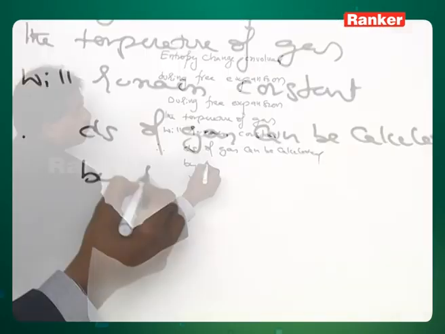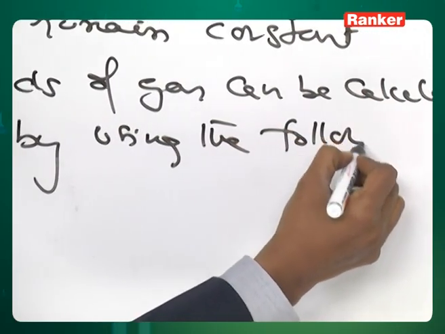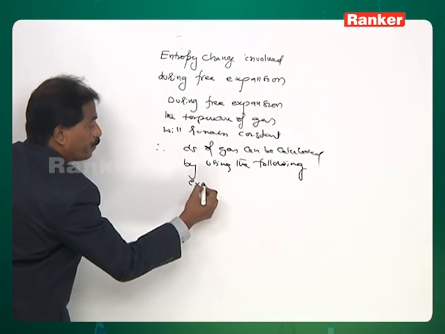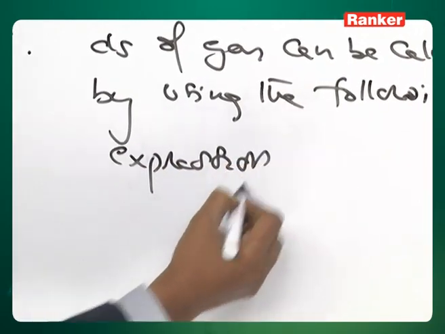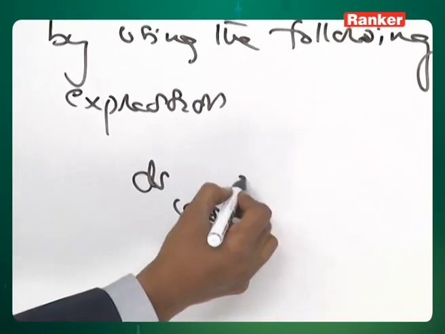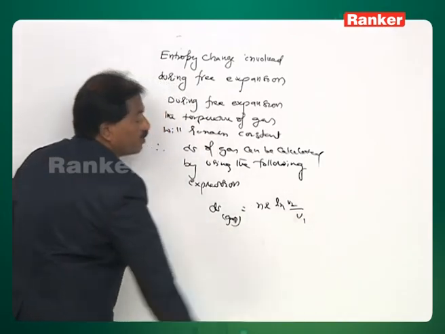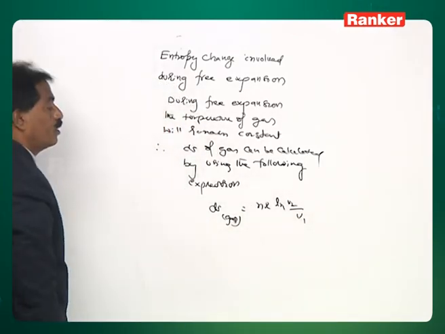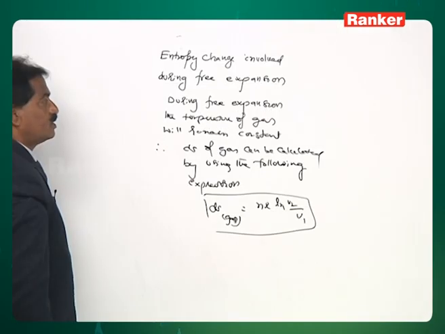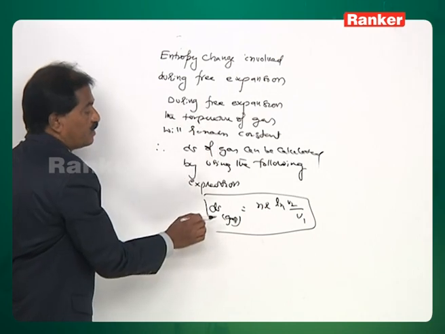Therefore, ΔS of gas can be calculated by using the following expression. ΔS of gas is equal to nR ln V2 by V1. Next, here the surroundings are neither losing heat energy nor gaining heat energy.